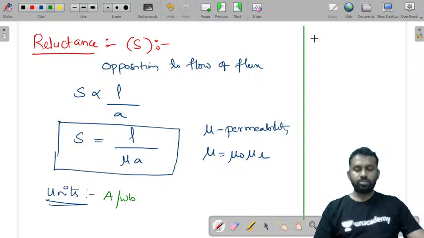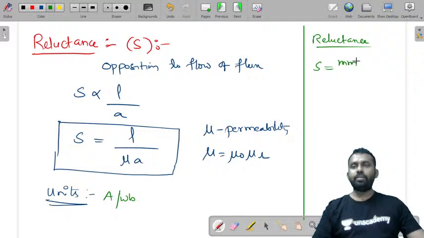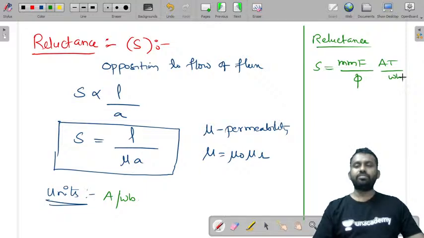Reluctance is also equal to mmf by flux. What is mmf? Ampere turn per flux Weber. So that's how you get the units of this.